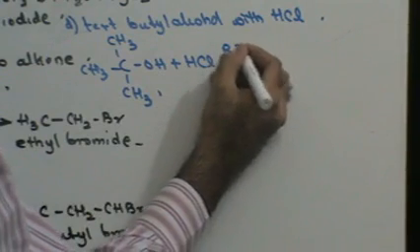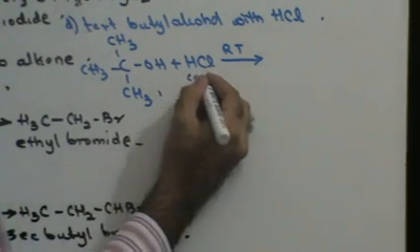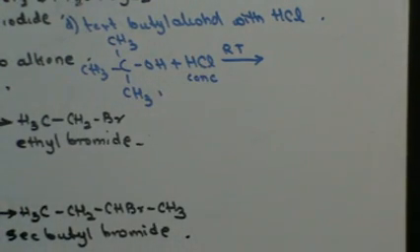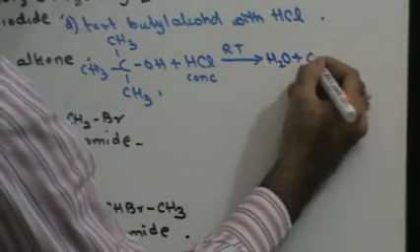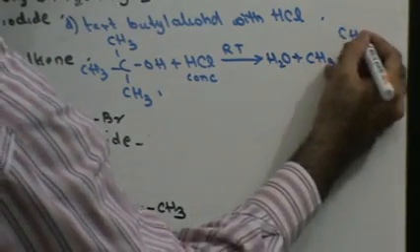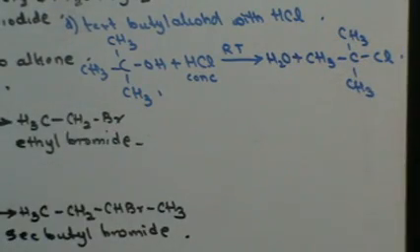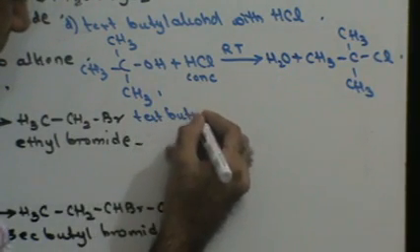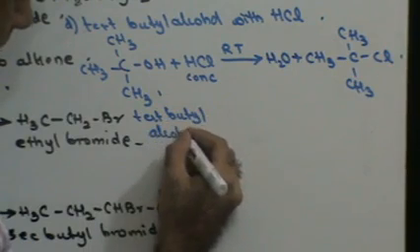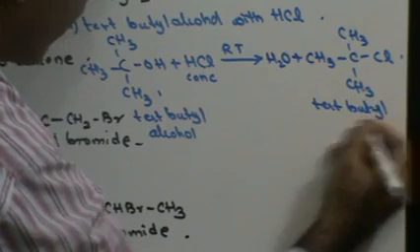This reaction takes place at room temperature. You require concentrated hydrochloric acid. Same dehydration reaction taking place, the water molecule separates out. So you will get CH3C, CH3, CH3 as it is, and the alcohol is substituted by chlorine. This is tertiary butyl alcohol, and this is tertiary butyl chloride.